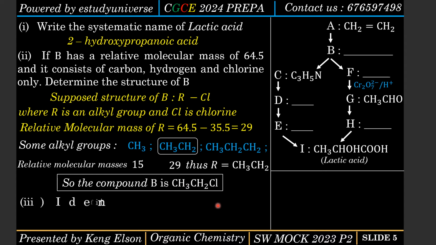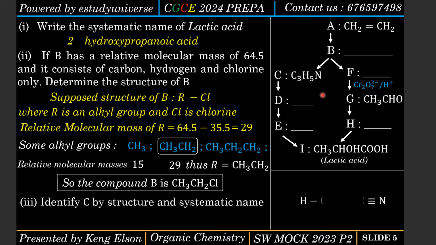Alright, the next part says identify C by structure and systematic name. So I'll first of all expand C. What is C? It's ending with nitrogen, so it's a nitrile. Okay, for those of you who have done nitrogen containing compounds, the amines, the nitriles, and all the rest. So C is the nitrile. Let us first of all expand: 3 carbon atoms, 5 hydrogen atoms. Carbon bonded to nitrogen will be a triple bond, because that's for the nitrile.